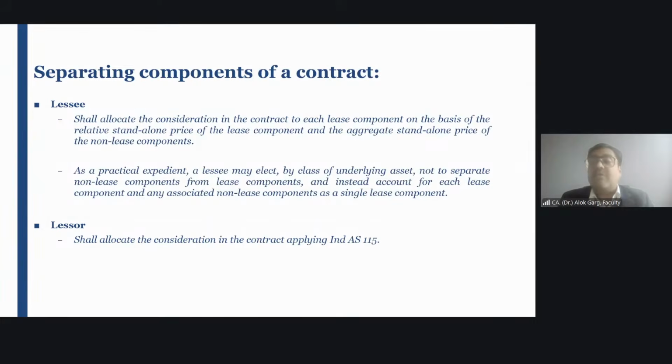But this 65,000 includes my rental and maintenance both. So let's say the standalone selling price, the fair value of rental, is 55,000. The fair value of maintenance is 8,000, for example. So this 65,000 has to be allocated in the ratio of 55:8, right? And this is how you will compute your lease and non-lease component.